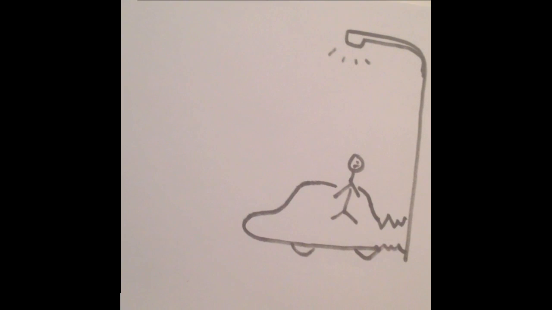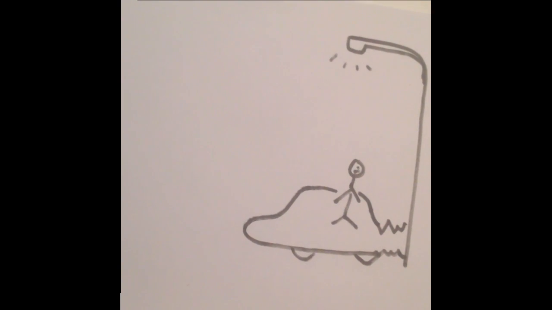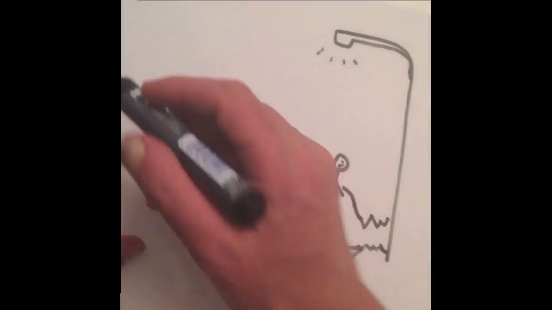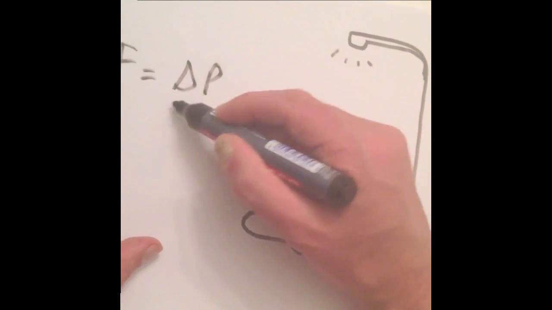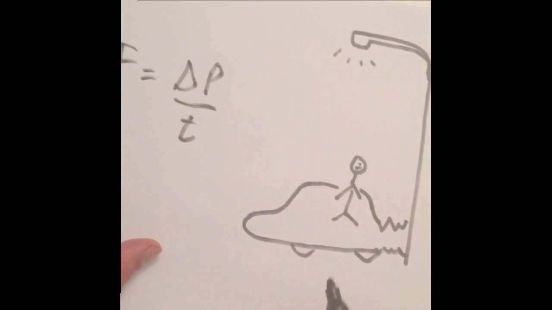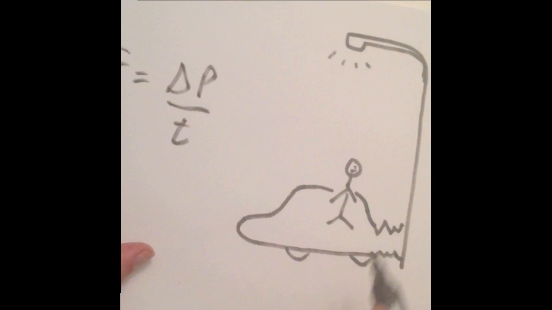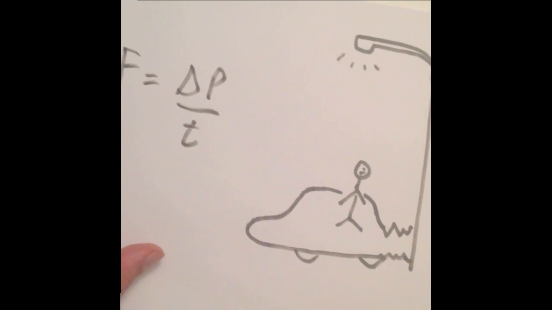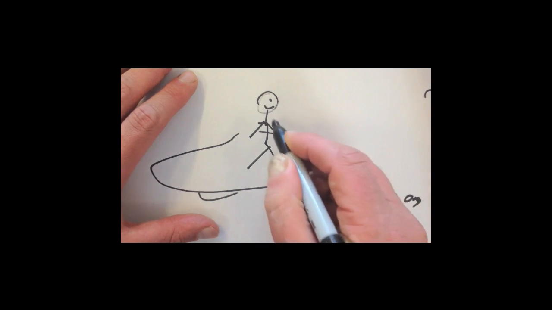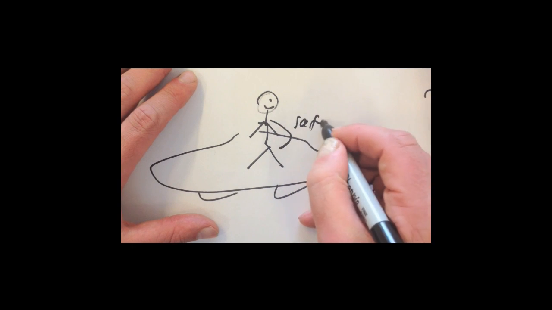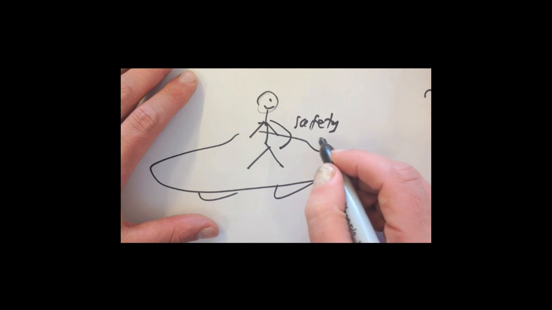During a crash, the force the driver feels depends on how long the crash takes place for. That's because during the crash, he loses momentum, and by the equation, force equals change in momentum divided by time. A crash taking longer means the driver feels less force. That's why cars have features such as crumple zones and safety belts to slow down the time that we stop for.